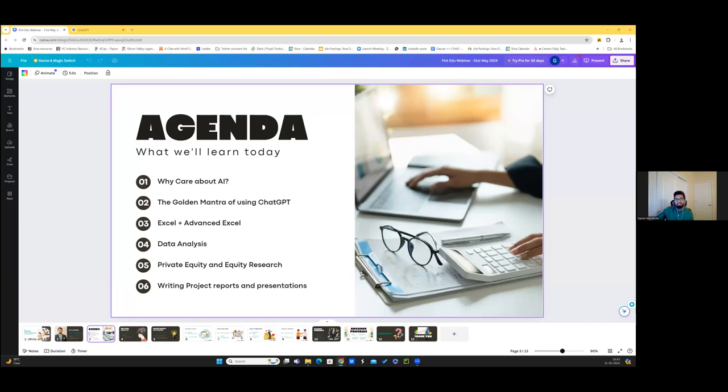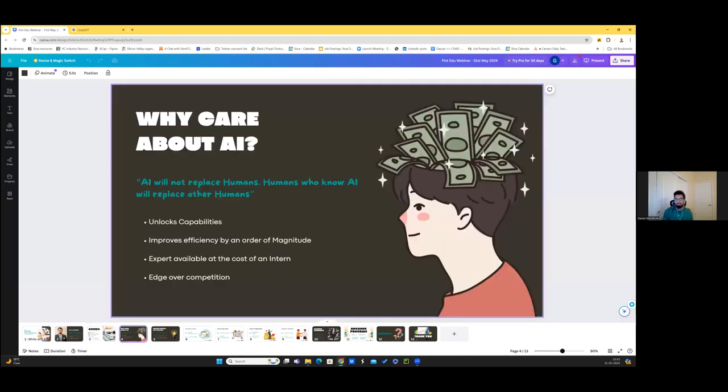The first and the most important, right? Why should you really care about AI? Well, I want this sentence to stick in your head no matter what. AI will not replace humans. So, a lot of people who fear job loss, that, okay, AI will take away our jobs.